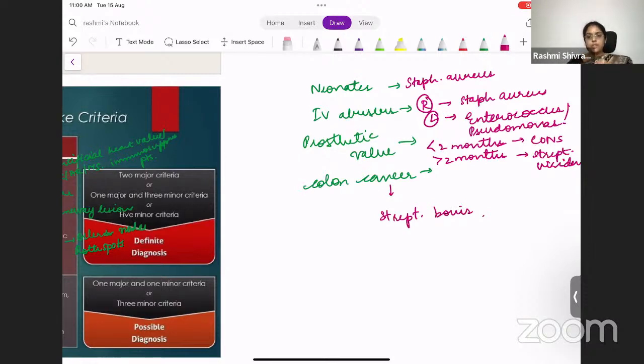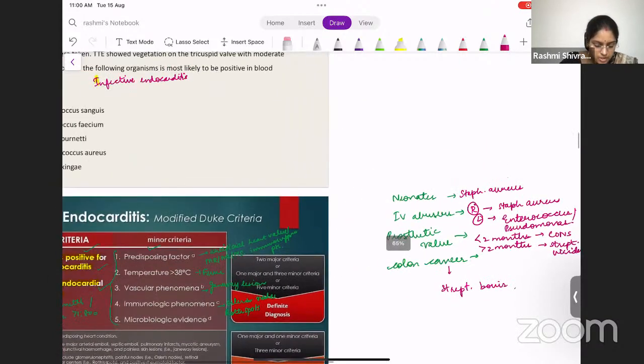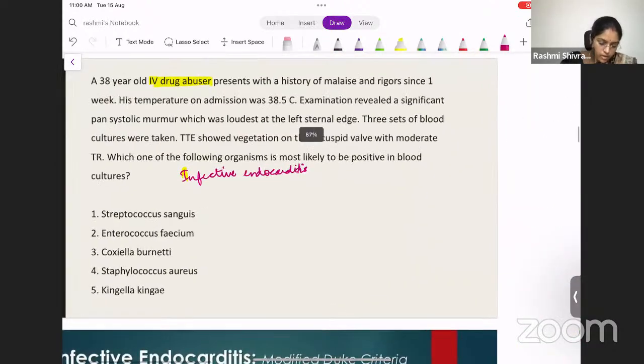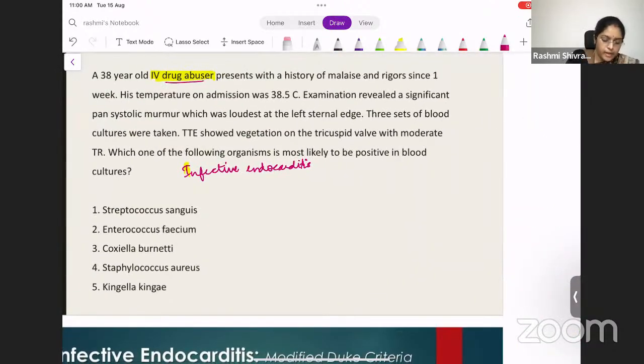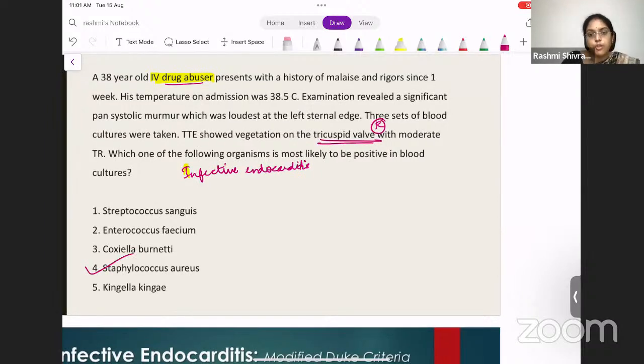So in neonates, Staph aureus. IV drug abusers, if the right side is involved more, it will be Staph aureus. If the left is involved more, Enterococcus or Pseudomonas. Prosthetic valve, less than 2 months, CONS, more than 2 months, Streptococcus viridans. If the patient has colon cancer, the most common organism will be Streptococcus bovis. Okay, Streptococcus bovis. So in this patient, what do you find? He is an IV drug abuser and he has infective endocarditis on the right side. That's a tricuspid valve, right side. So the most common organism in this patient will be Staphylococcus aureus. Staph aureus will be the most common organism involved.